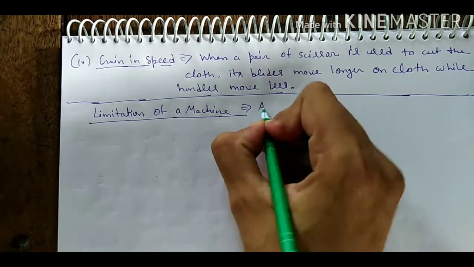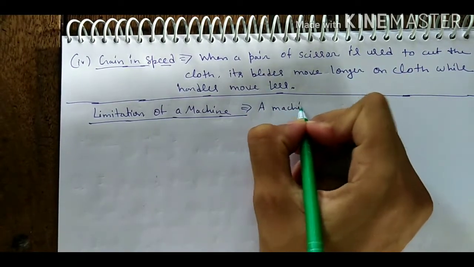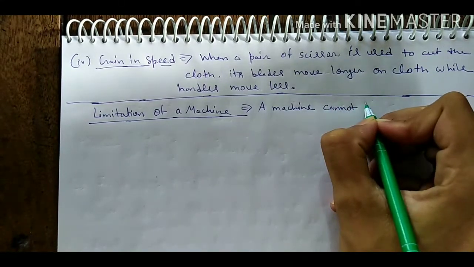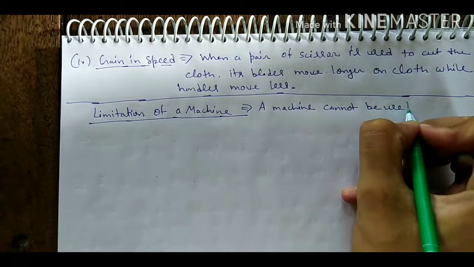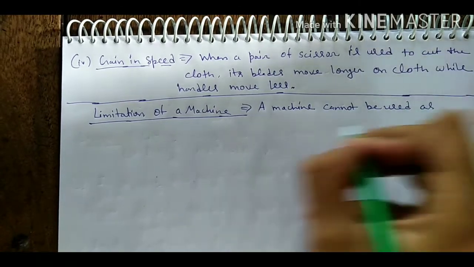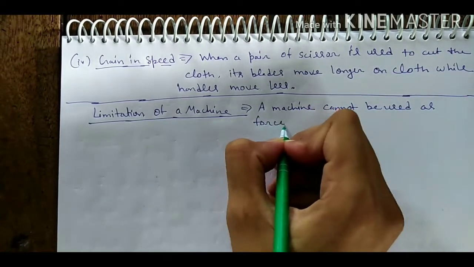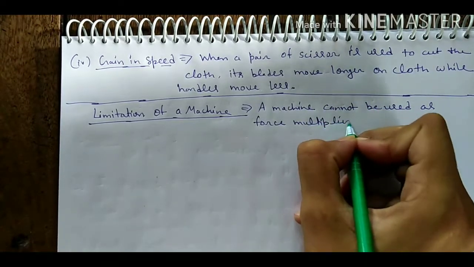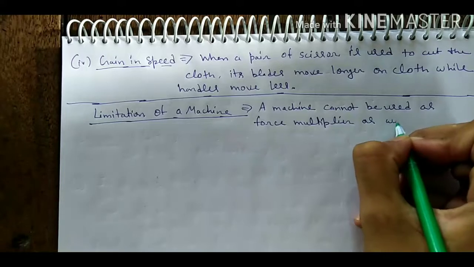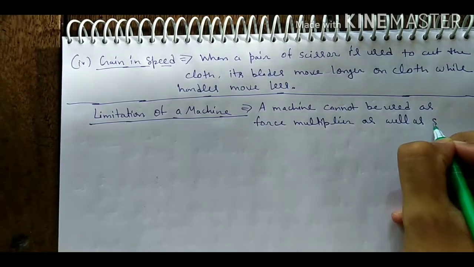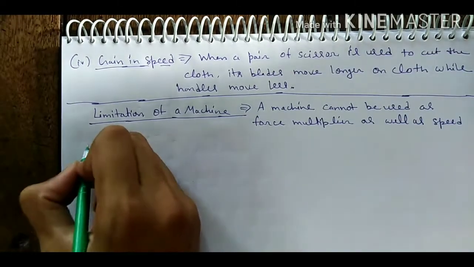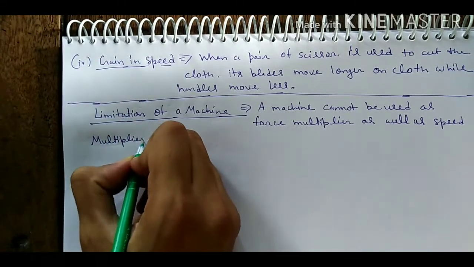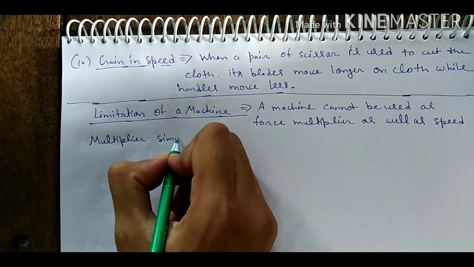So we can write here: a machine cannot be used as force multiplier as well as speed multiplier simultaneously.